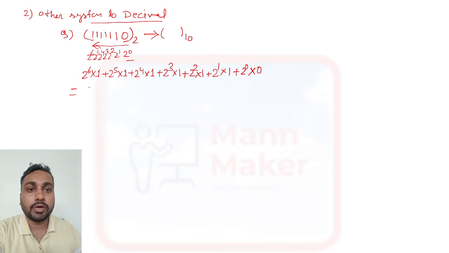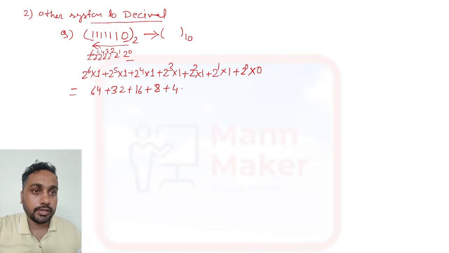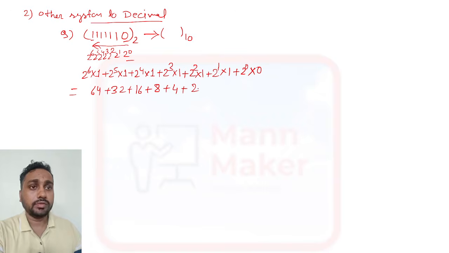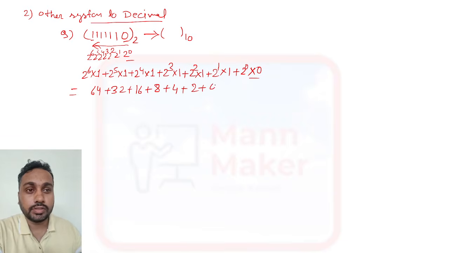Now you need to simply calculate. 2 to the power 6 is 64. 2 to the power 5 into 1 is 32. 2 to the power 4 is 16. 2 to the power 3 into 1 is 8. 2 to the power 2 into 1 is 4. And 2 to the power 1 is 2. Then 2 to the power 0: anything to the power of 0 is 1, and 1 into 0 is 0.